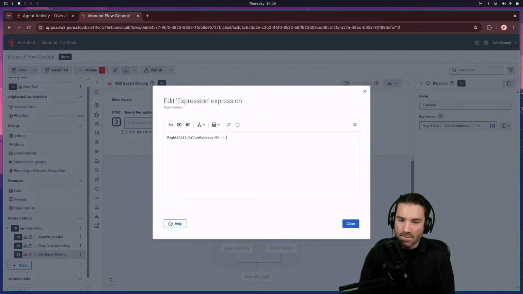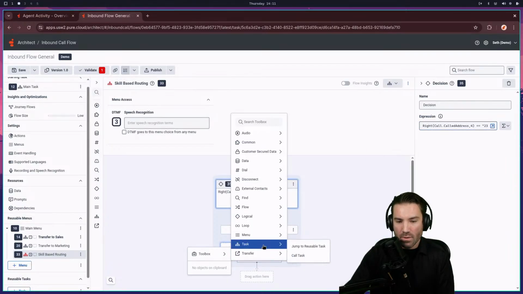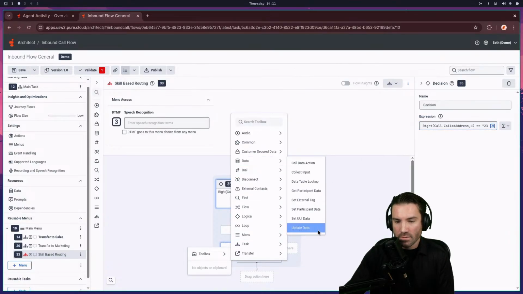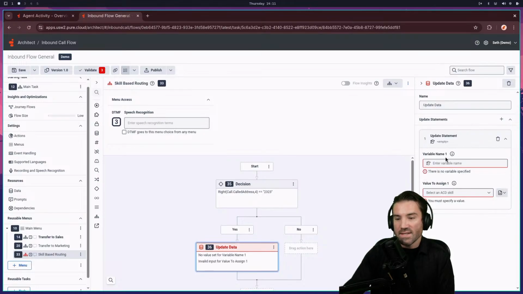And then if that equals something special, I don't know, we'll do 2323. So if the last 4 digits of their phone number equal 2323, we'll just say that this is the special gold winner. So that's the evaluation we're going to do. And if they have that, I'm going to go in and create a variable. That's going to be a skill variable we're going to apply on the call. And there's an ACD skill variable type for this. So we'll say, important skill.